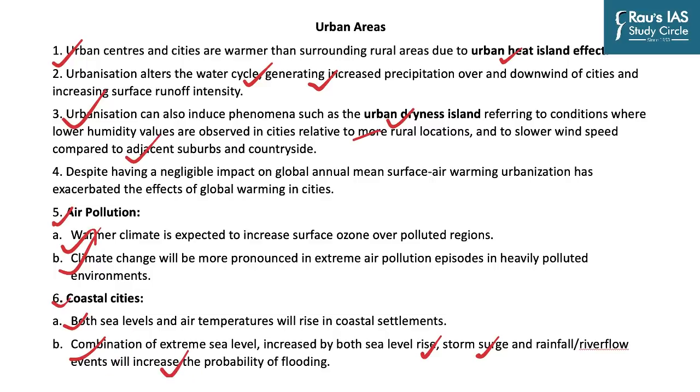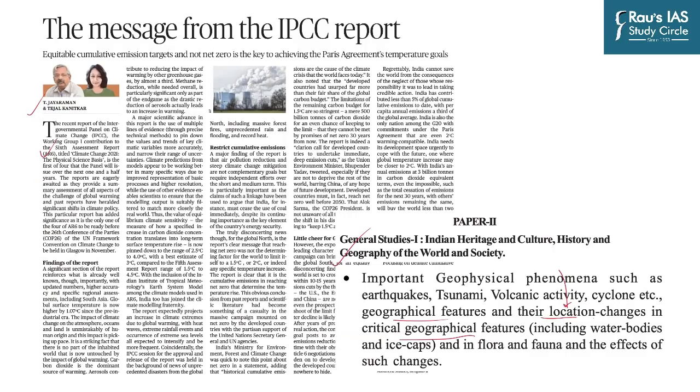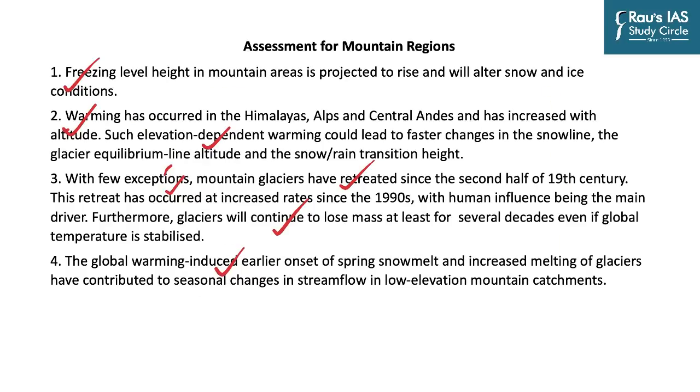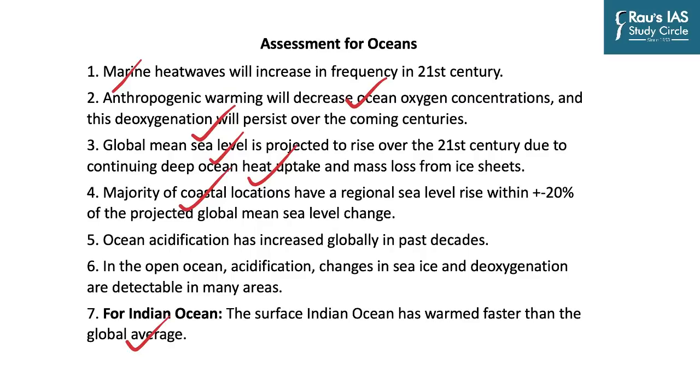So these are the important takeaways from the 6th assessment report, and this is the first report. Now the terms which have been used in this particular discussion will be discussed later on as and when they appear in the newspaper. For example, urban heat island impact, elevation dependent warming, heat waves, but they have also been discussed in our DNS in the last 1 year. But it is important from the perspective of prelims examination to keep at least these points in mind, because they can be put as an option in one of the questions.